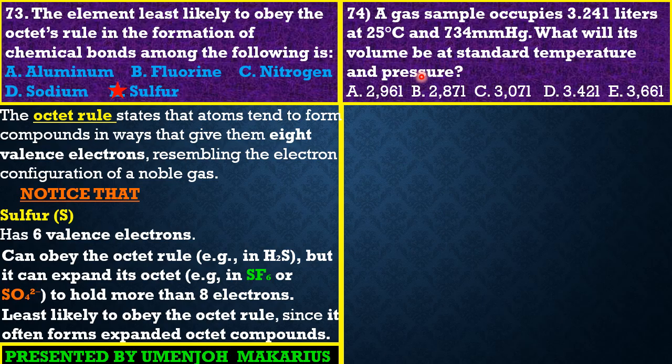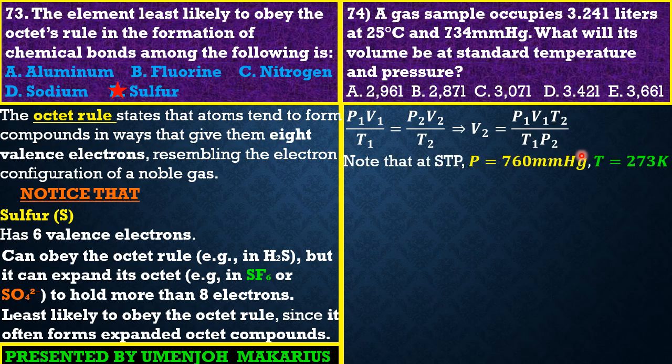Okay, now guys, we know that the combined gas equation holds: P1 V1 over T1 is equal to P2 V2 over T2. If we make V2 the subject, because V2 is our unknown, we are going to have P1 V1 T2 over T1 P2.